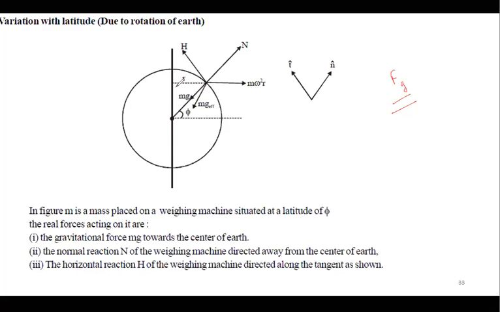Now, if I'm talking about any object moving in a circle, then there will be a centripetal force and centrifugal force.